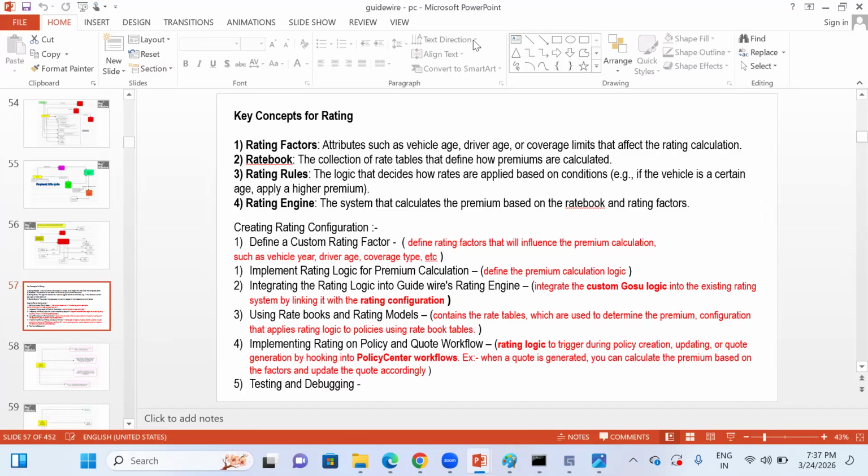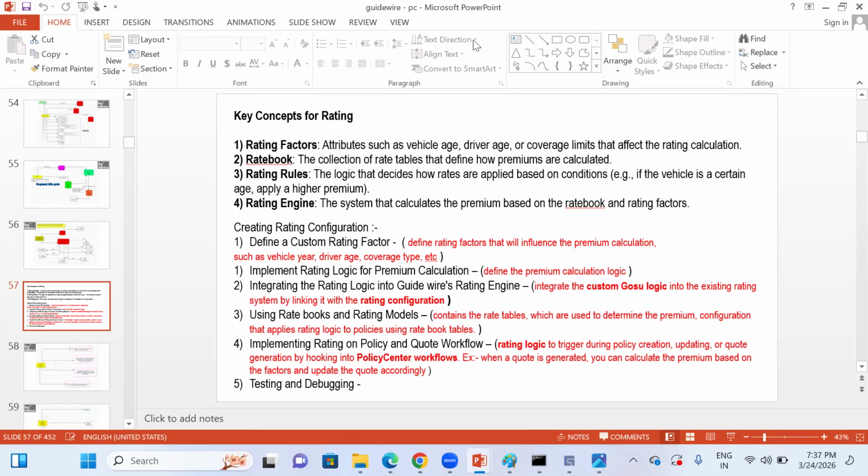The fourth one is called rating engine. Right, so these are the four: rating factor, rate book, rating rules, and rating engine.